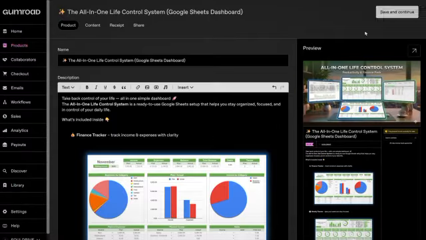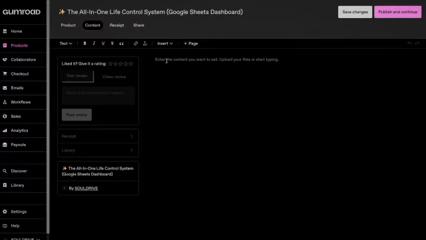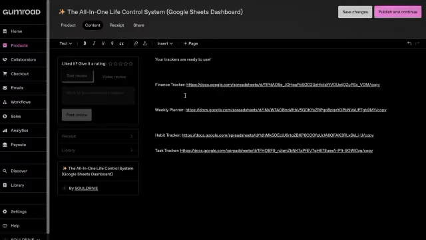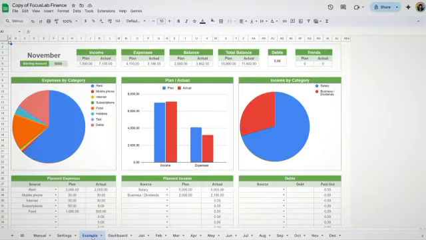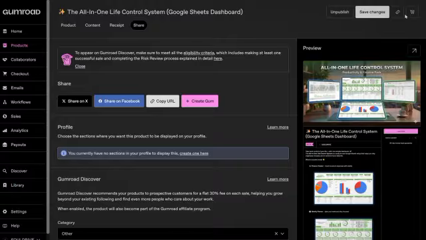Upload the image here, click Save and Continue, then paste the links to all 4 trackers. Now when someone buys it and clicks the links, he will create a copy before he starts editing. So go ahead and click Publish. But we're not done yet.